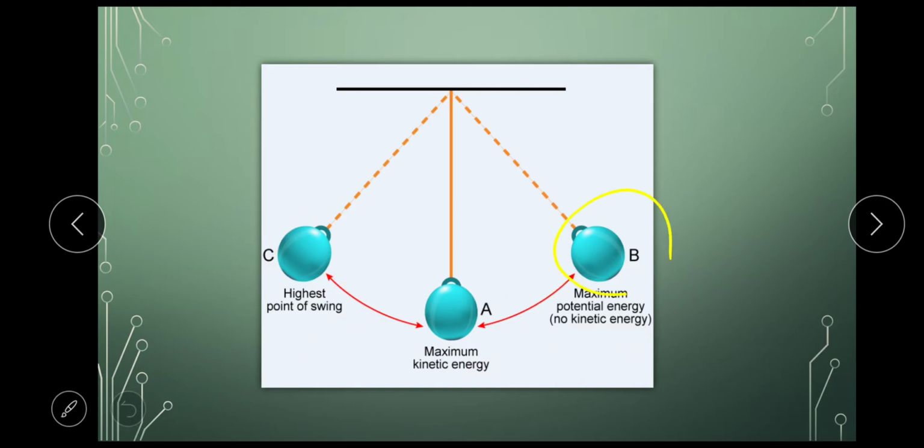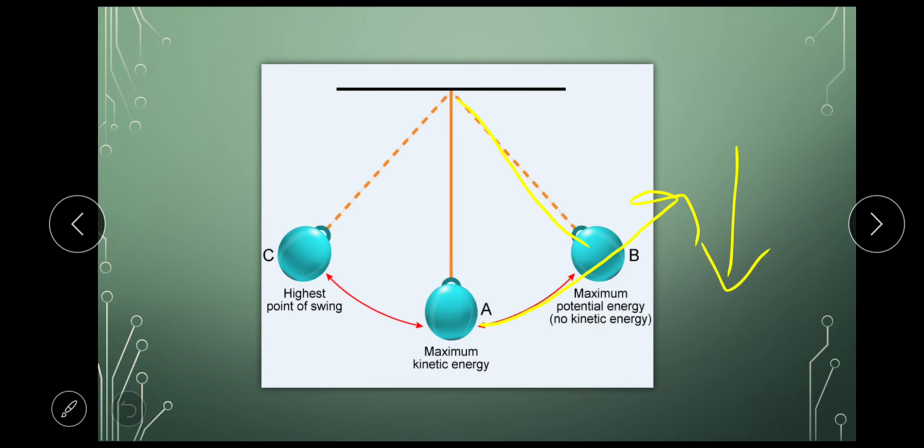So let's understand, at point B, the bob is at a particular height, so the potential energy is maximum. Now what about kinetic energy? Let's understand what kinetic energy is. As the bob slowly moves in this direction, the speed of the bob is decreasing.